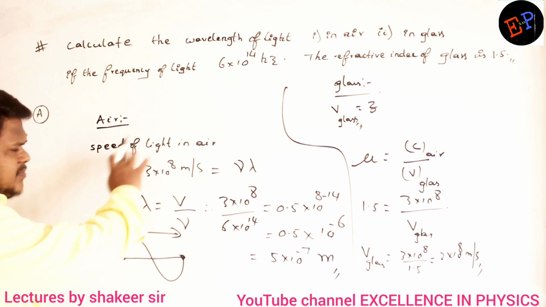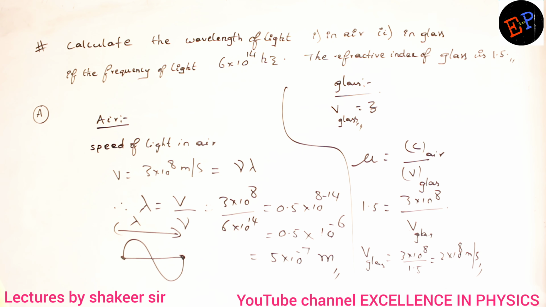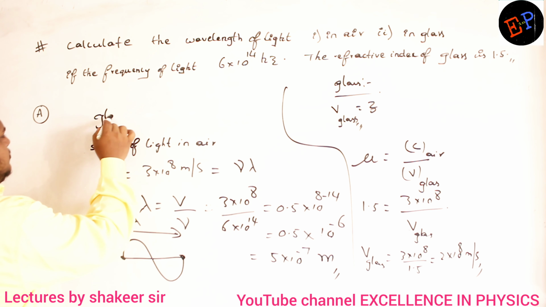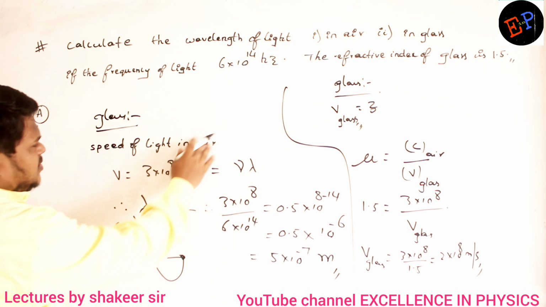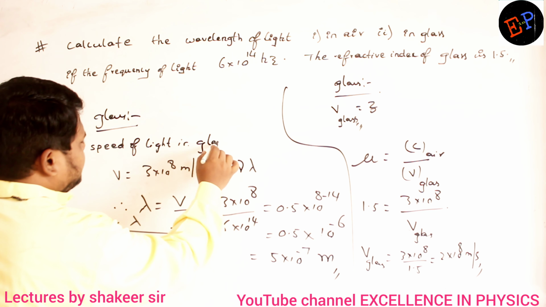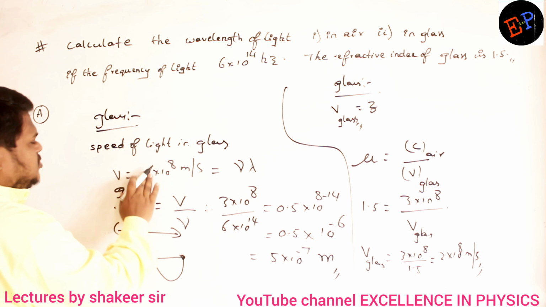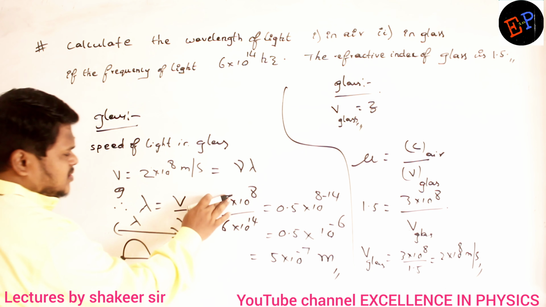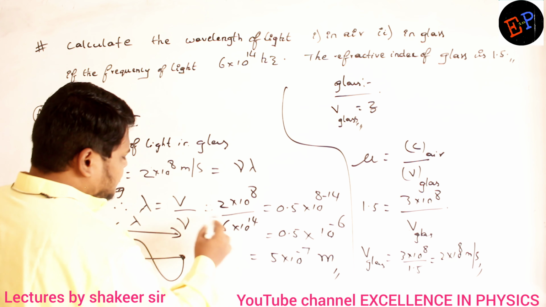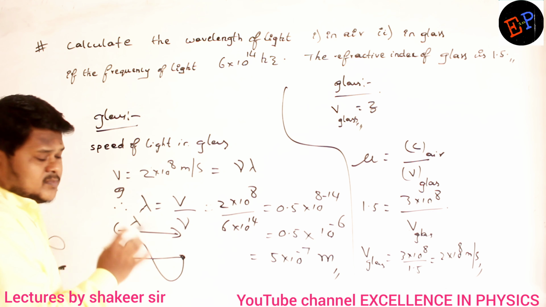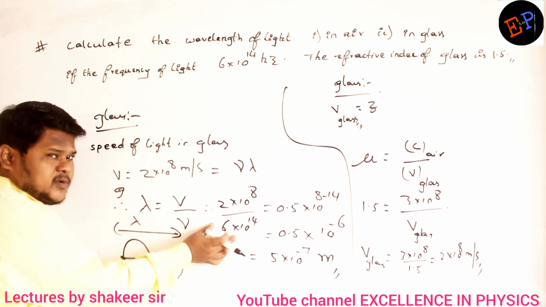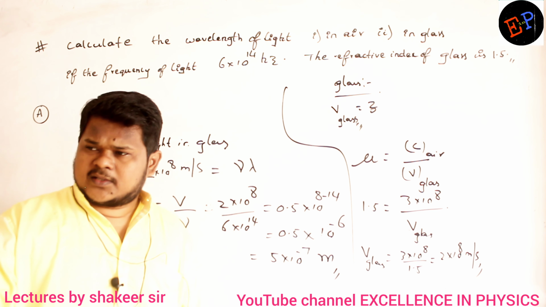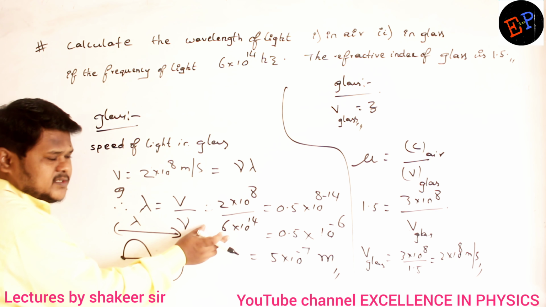Now the same type of calculation I can do once again. Here I will write glass. Speed of light in glass is 2 into 10 power 8 meters per second. Same equation, but here instead of 3 I have to write 2. Frequency will never change. Frequency of light is 6 into 10 power 14. When it is in air, same frequency; when it is in glass, also same frequency. Frequency will never change.